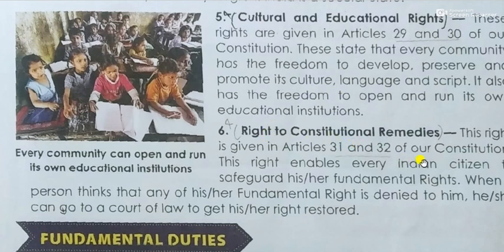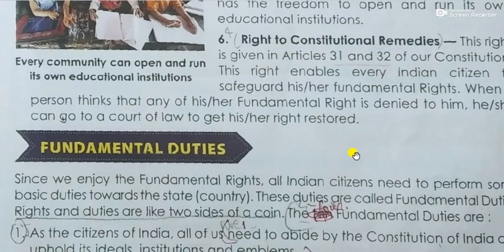And right to constitutional remedies. This right is given in Article 31 and 32 of our constitution. This right enables every Indian citizen to safeguard his or her fundamental rights. When a person thinks that any of his or her fundamental rights is denied to him, he or she can go to a court of law to get his or her right restored. See, this is the right to constitutional remedies. So this right gives us the authority to go to the court and appeal or ask for our right.